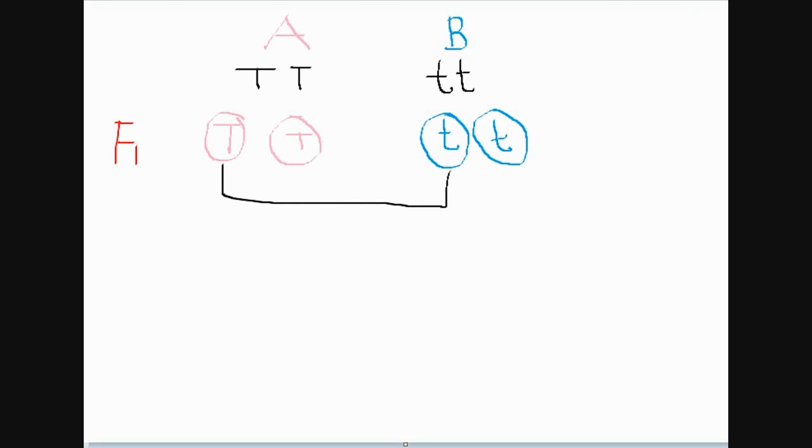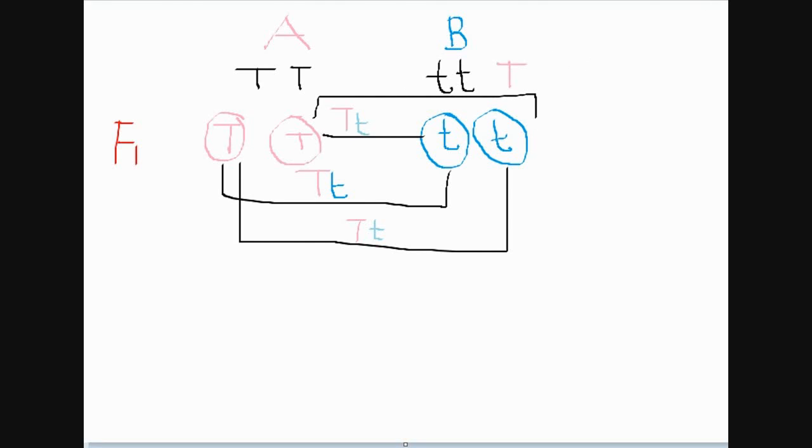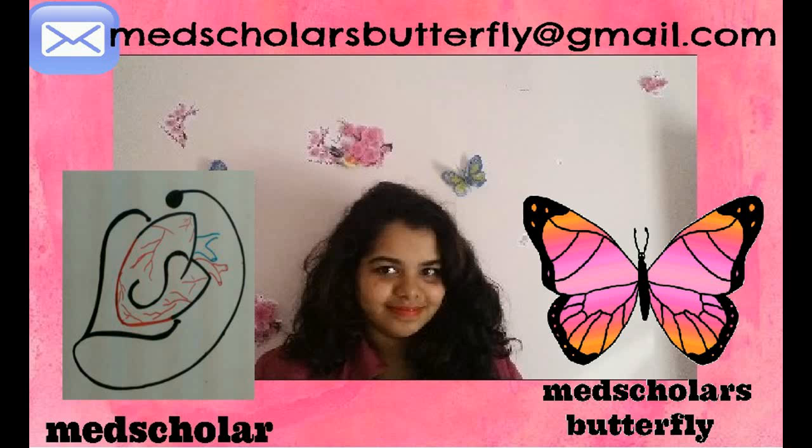After hybridization, this one gets linked with this and gives capital T, small t. So as you can see here, the four offspring produced are monohybrid tall. He selfed these hybrids, and what he received was